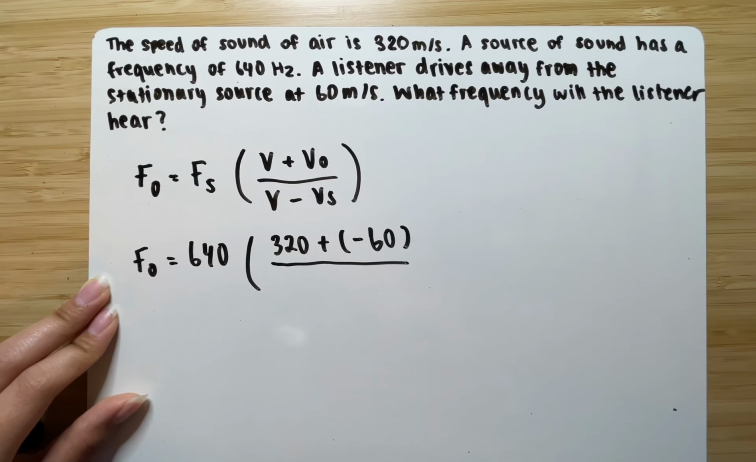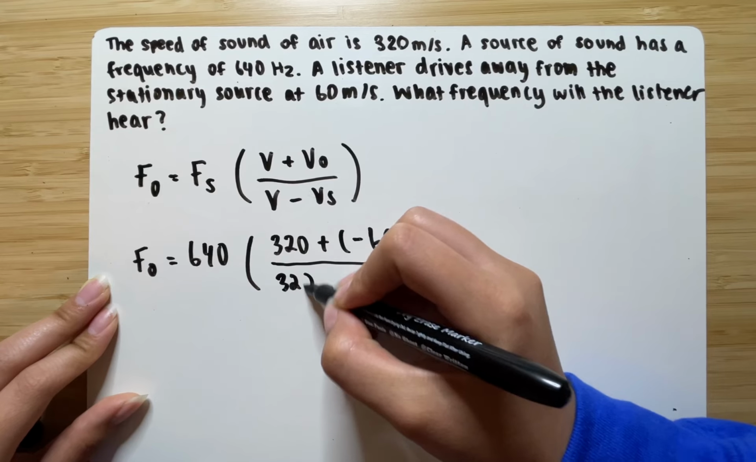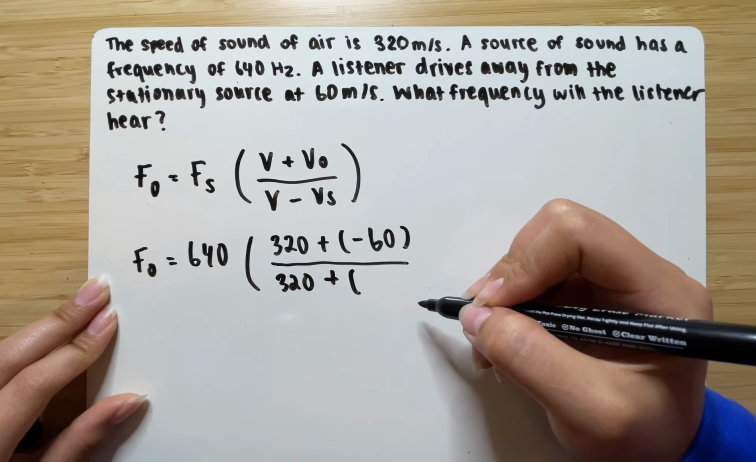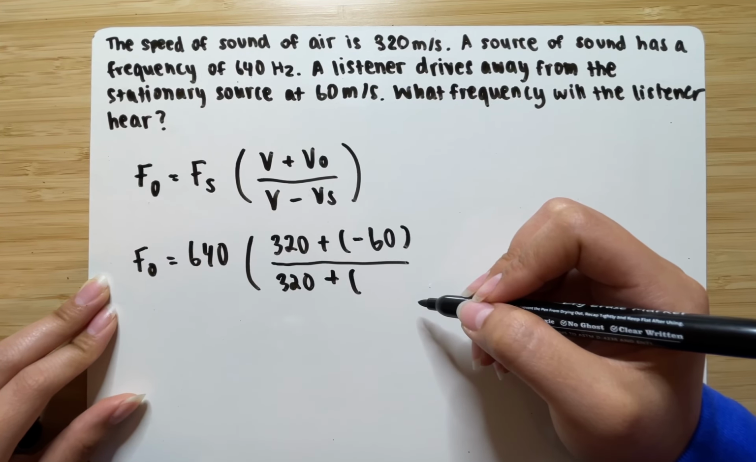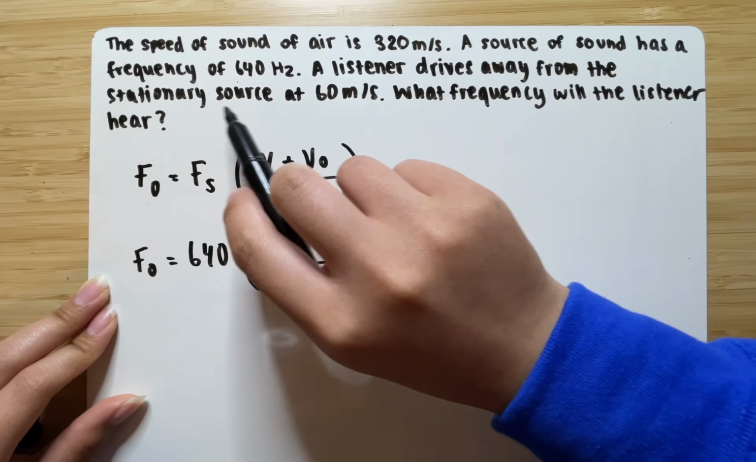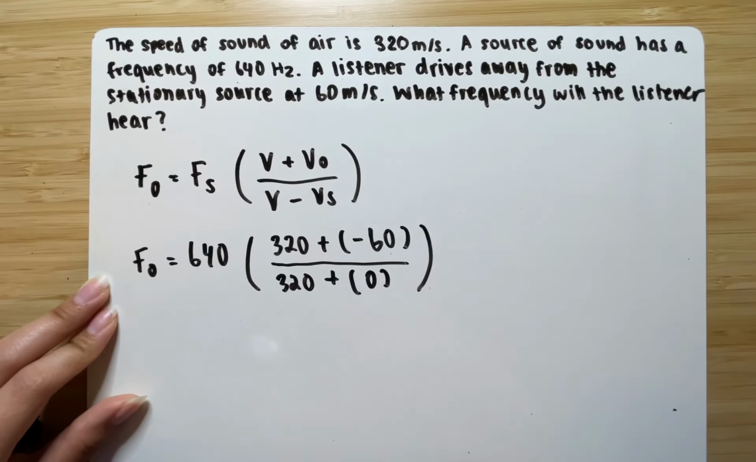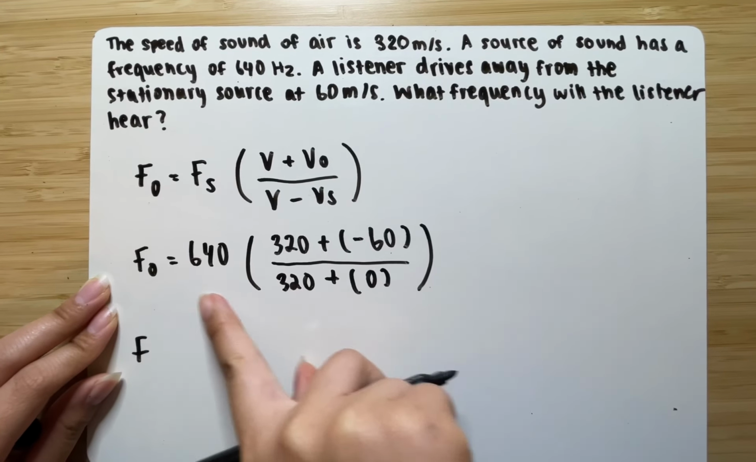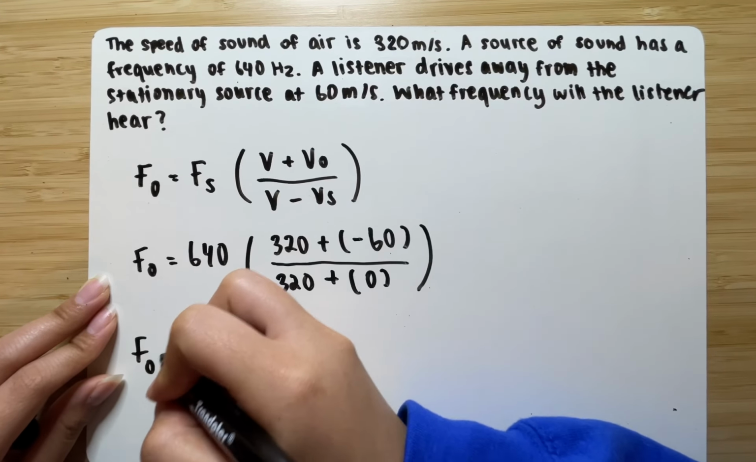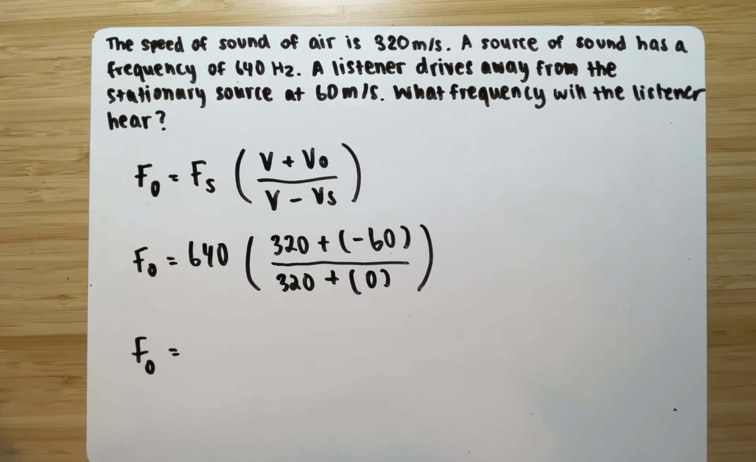Okay, over the speed of sound again, 320, plus the speed of the source. It says here that the source is stationary, therefore the velocity of the source is going to be 0. So this is what you get. Now you solve this for f sub 0, which is going to give you the frequency the listener will hear.